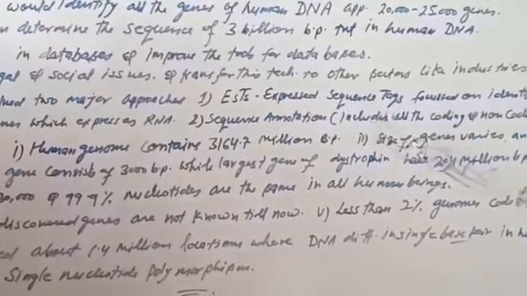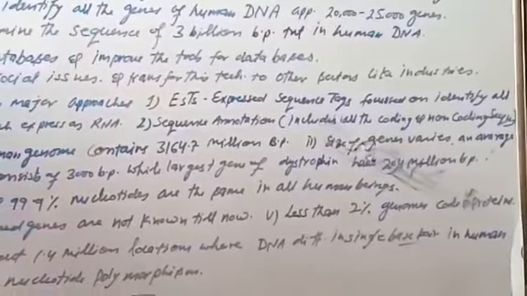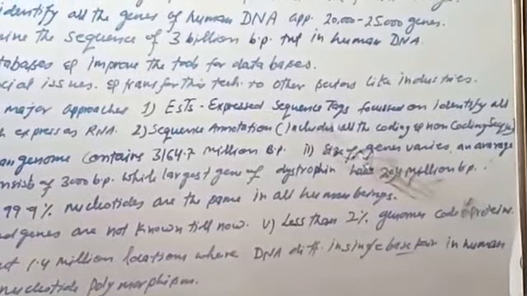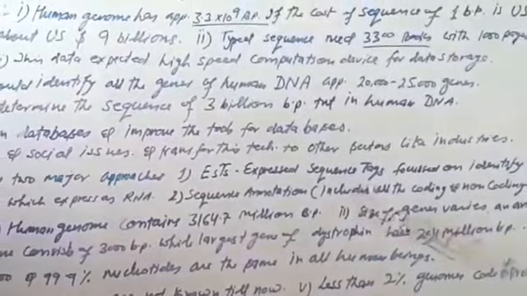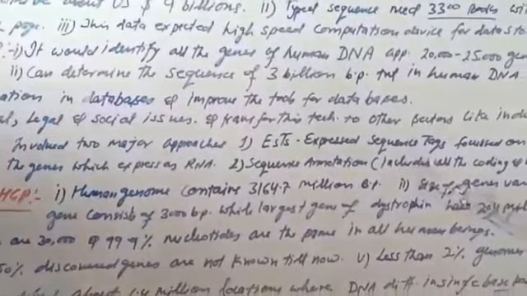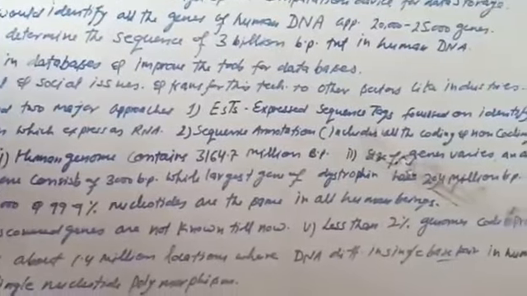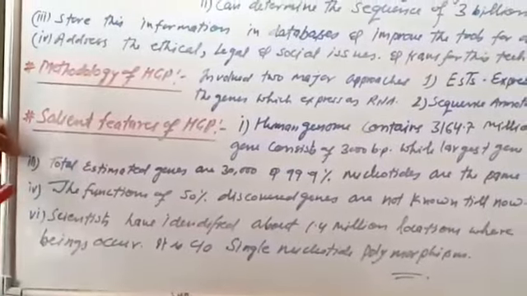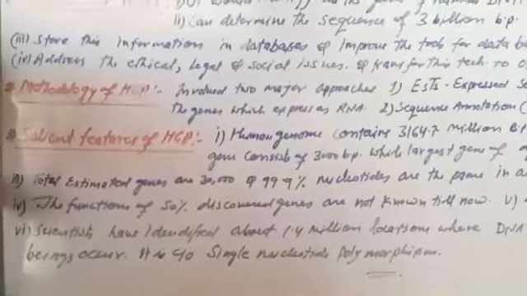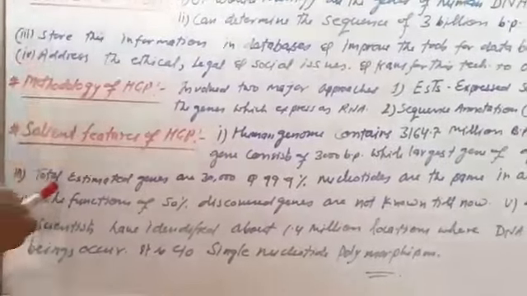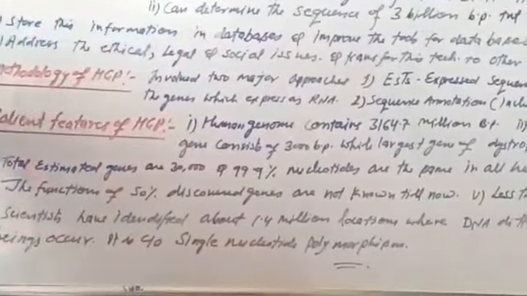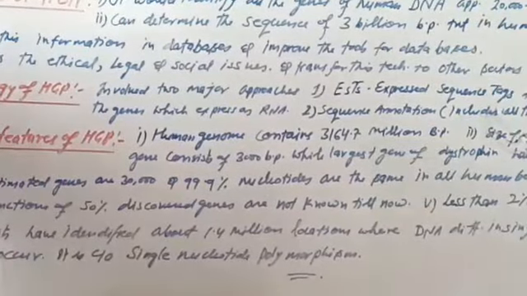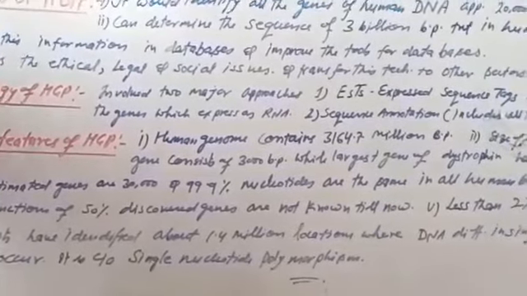3,164.7 million base pairs. Second is that the size of genes varies and the average gene consists of 3,000 base pairs, while the largest gene, dystrophin, has 2.4 million base pairs. Third, the total estimated genes are 30,000 and about 99.9% of nucleotides are the same in all human beings.